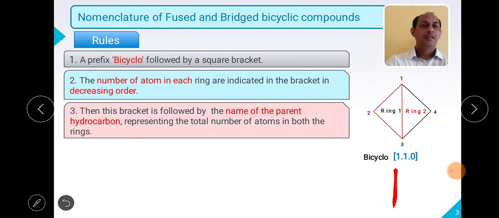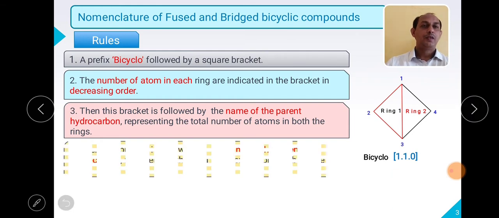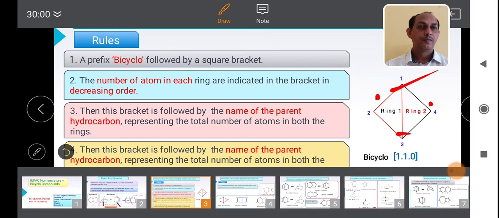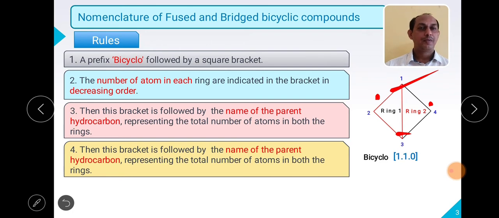Then we have to use the suffix, as this compound contains only single carbon systems, right? Then we count the number of carbons present, including the common carbons. So this is 1, 2, 3, 4. There are only 4 carbons.